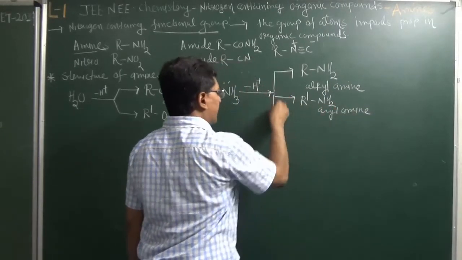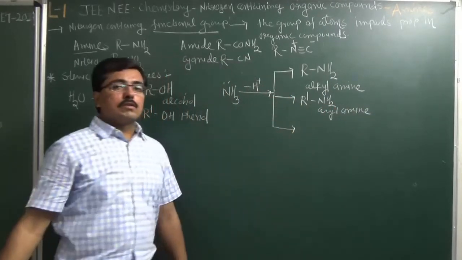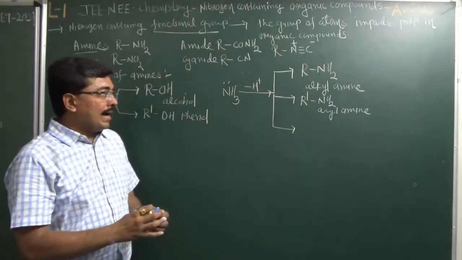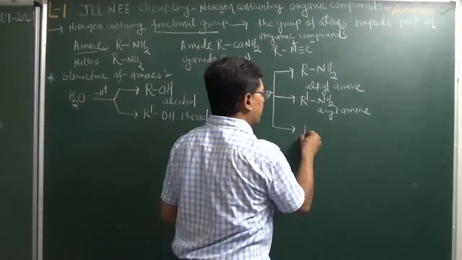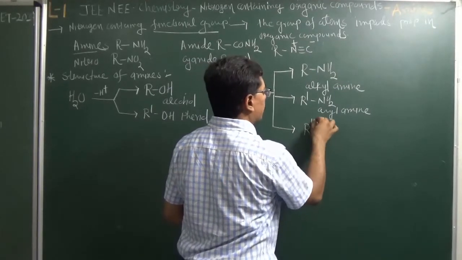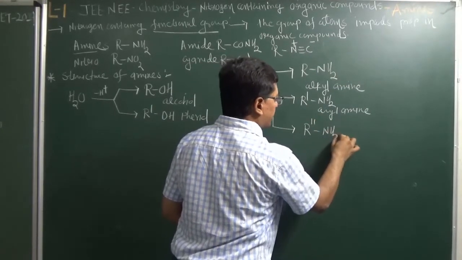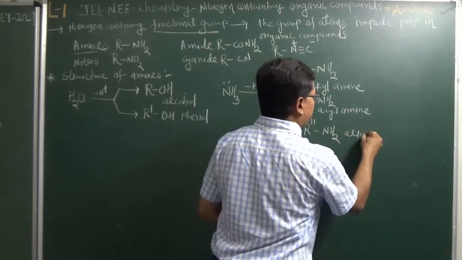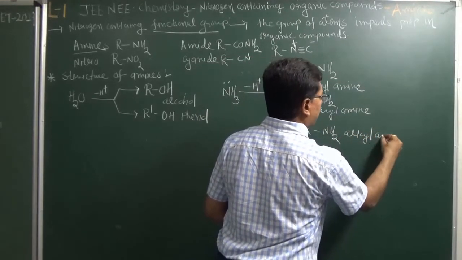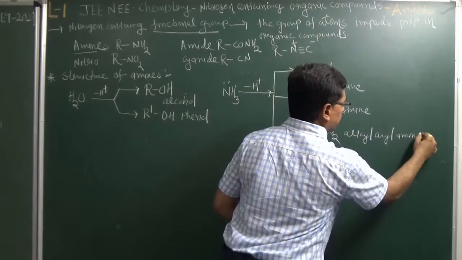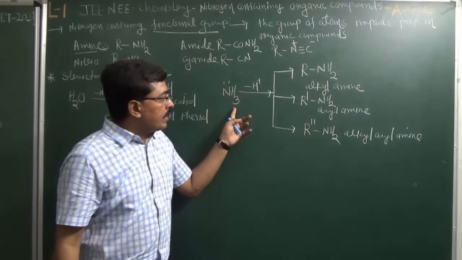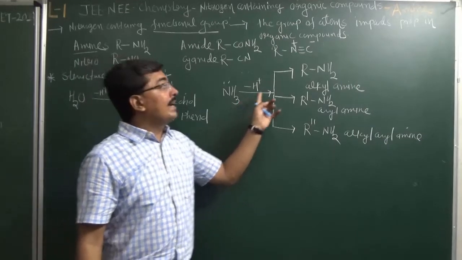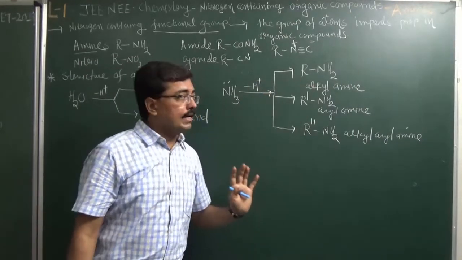And similarly, if hydrogen is replaced by alkyl group attached with aryl, then it is known as alkyl aryl amine. So we can say that amines are of 3 types: alkyl amine, aryl amine, or alkyl aryl amine. So now, when hydrogen from ammonia is replaced by alkyl chain, then we get an alkyl amine.